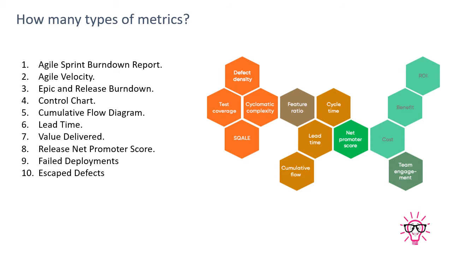Now 10 types of metrics are available on screen, where first is the Agile burndown report. This burndown report provides you a status of what exactly is going on in the project. Are we on track, are we off track, how many stories or cards are already completed, and how many are remaining.